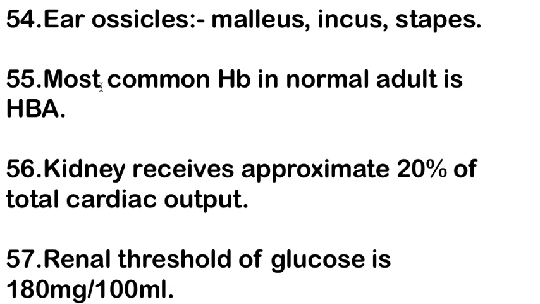Next is point number 55. The most common hemoglobin in a normal adult is HbA. Next, the kidney receives approximately 20% of the total cardiac output. The renal threshold of glucose is 180 mg per 100 ml.